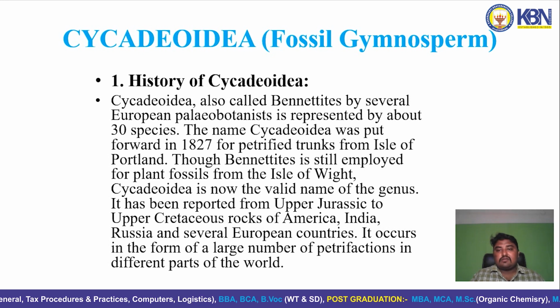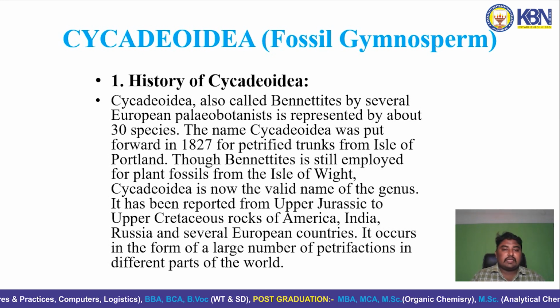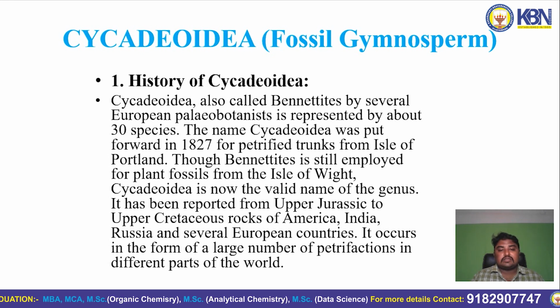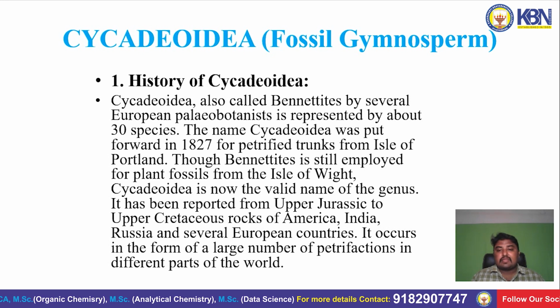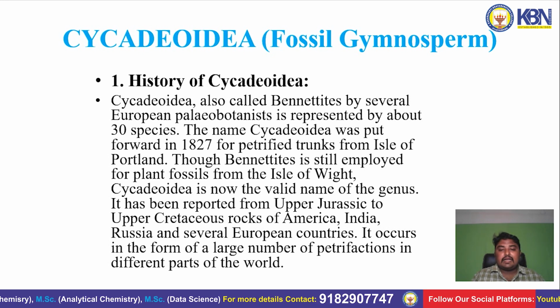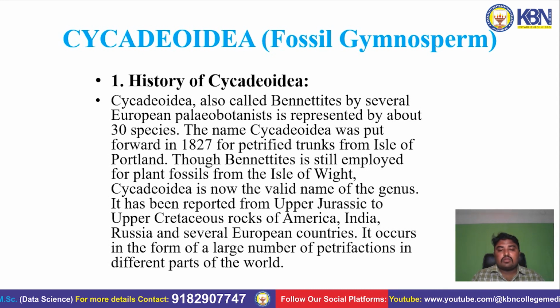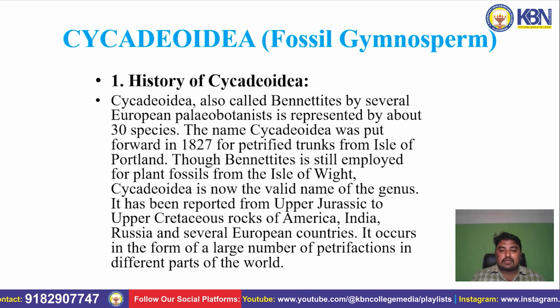Next one, Psychodidae. It is a fossil gymnosperm. The history of Psychodidae. The Psychodidae, also called Bennettitales by several European paleobotanists, is represented by about 30 species. The name was put forward in 1827 for the petrified trunks from the Isle of Portland. Though Bennettitales is still employed for plant fossils from the Isle of Wight, Psychodidae is now the valid name of the genus. It has been reported from Upper Jurassic to Upper Cretaceous rocks of America, India, Russia and several European countries. It occurs in the form of a large number of petrifactions in different parts of the world.